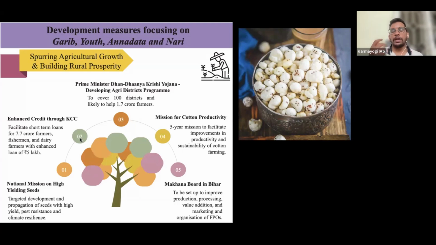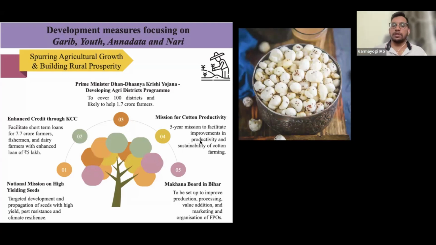Then only will we be able to increase productivity. But most of the farmers in India are poor. 90% of the farmers hold less than 2 acres, which means they are small and marginal farmers. So the government wants to bring in the new mission on high yield seeds so that it can increase productivity, right? And the next one is the mission for cotton productivity.